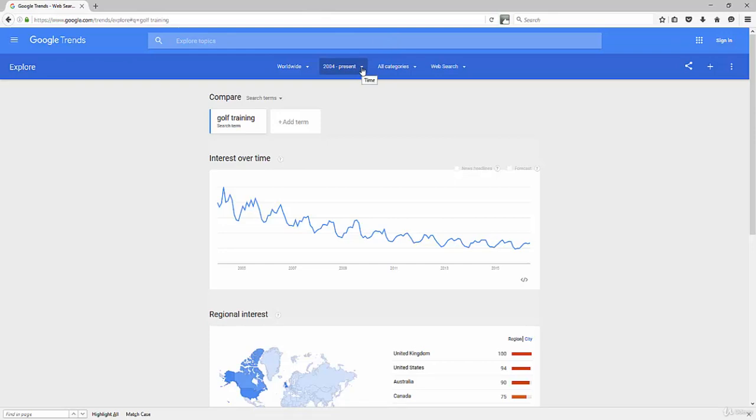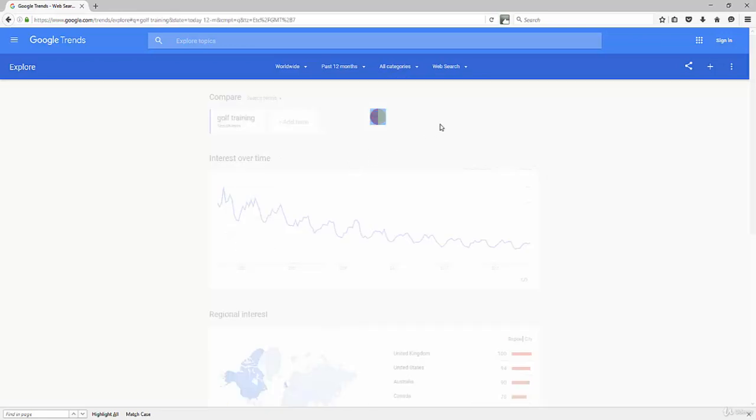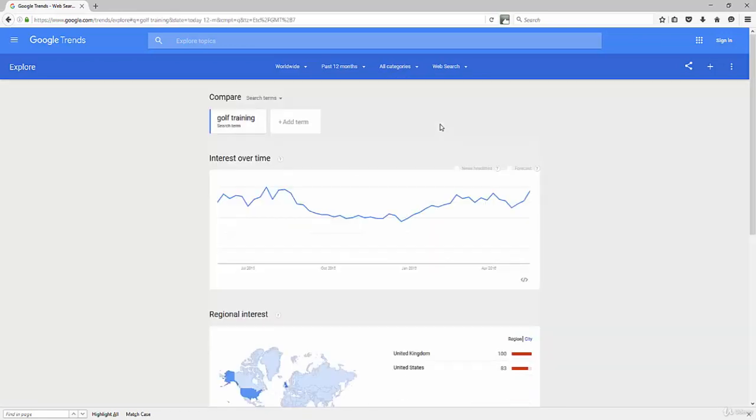So I can actually do a search and say, I am just curious how this phrase is performing for, let's say for example, the past 12 months. Let's see how it's done over the past 12 months and see what trends it's at. So it's kind of maintained. It looks like it's doing really well. It dropped a little bit there and it's kind of going back up. So no major changes there, no major shifts.